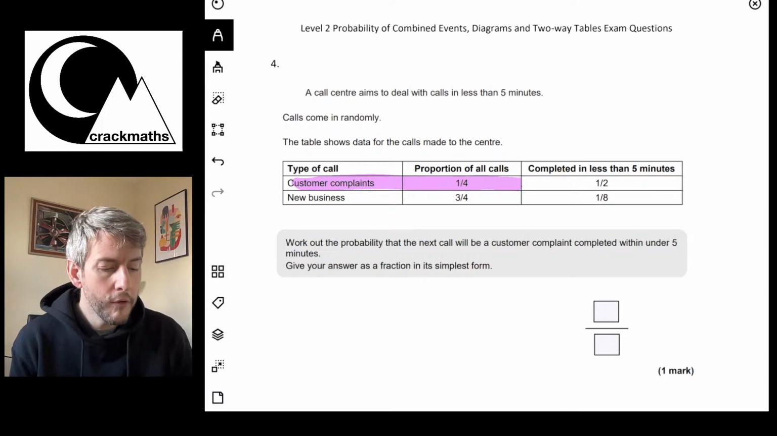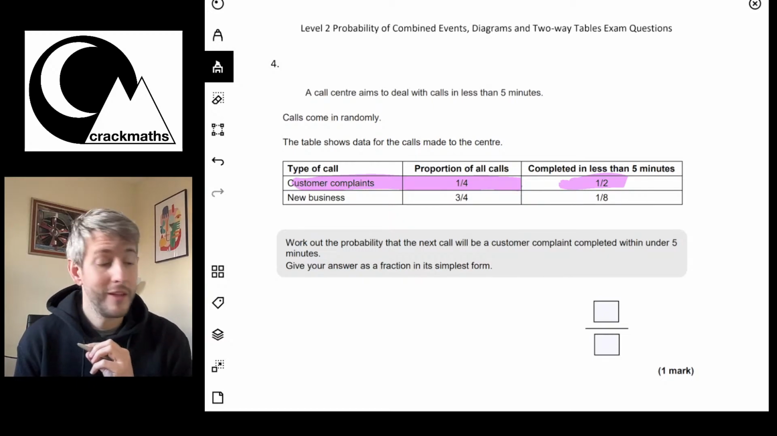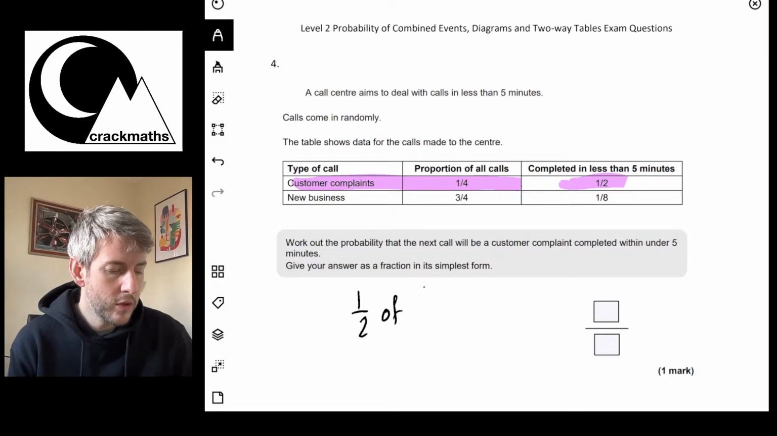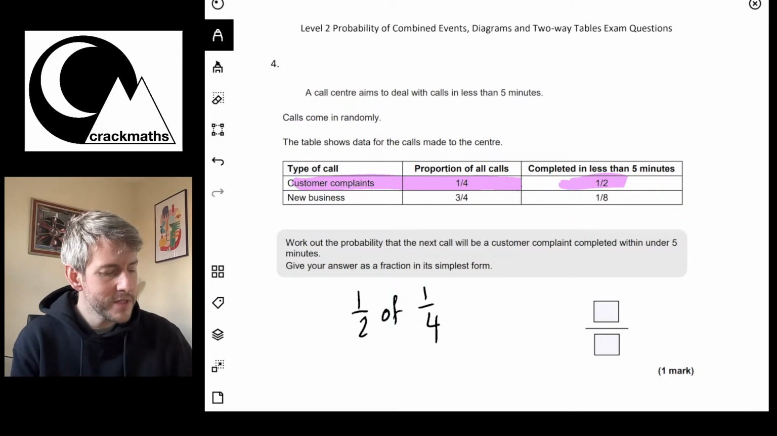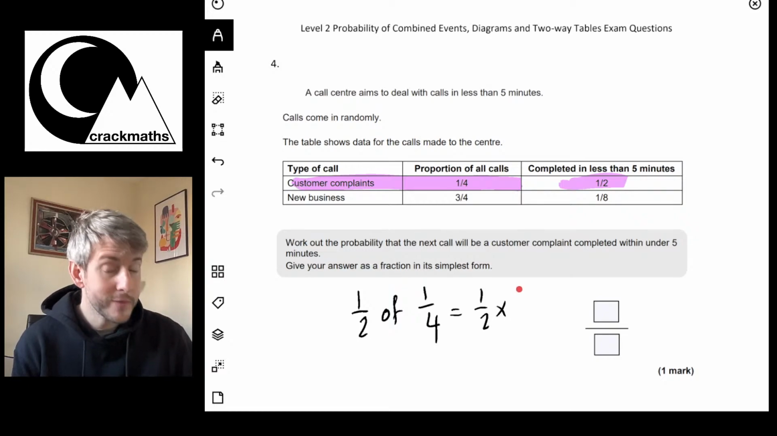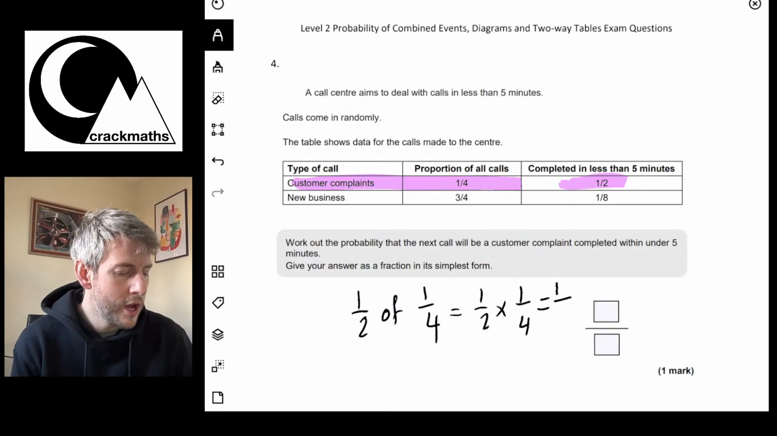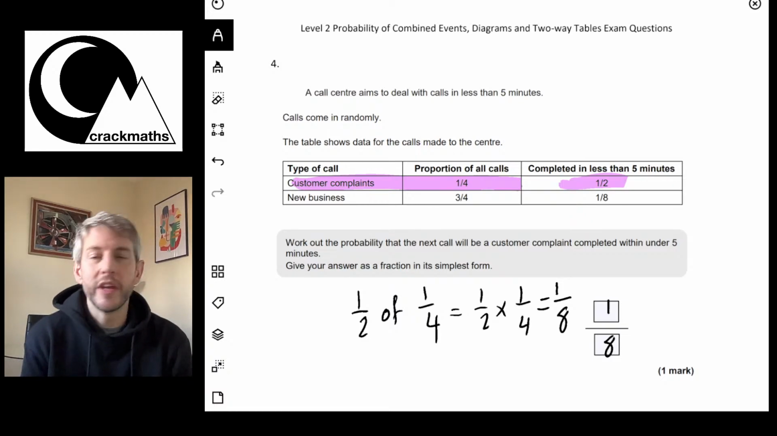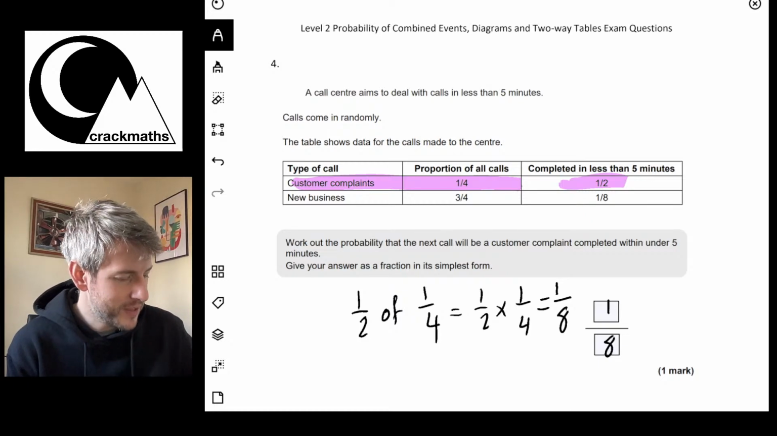We then know of these calls, half of them are completed in less than 5 minutes. So we are looking for a half of a quarter. So remember, of means times, so a half of a quarter is going to be 1 over 2 times 1 over 4, and that will equal 1 over 8, okay? So the probability of this is going to be 1 out of 8. Okay, great. Let's have a look at the next question.